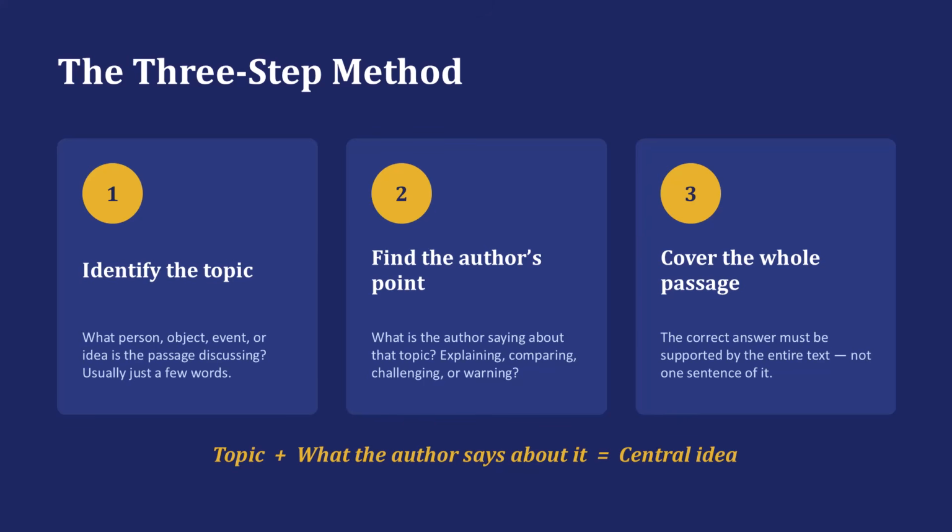Step 1. Identify the topic. Ask yourself, what is this passage about? The topic may be a person, an event, an animal, a scientific discovery, or an idea. Step 2. Identify what the author is saying about the topic. Ask yourself, what does the author want me to understand about this topic?